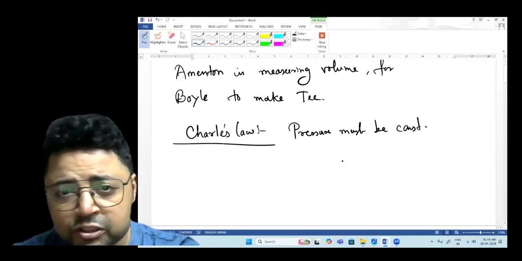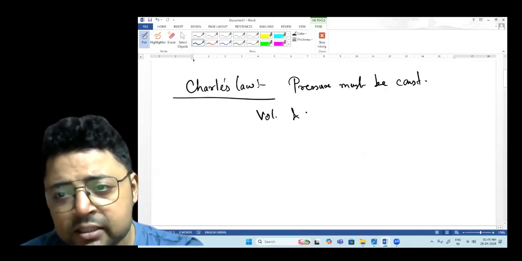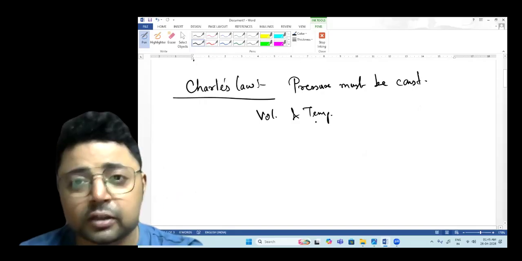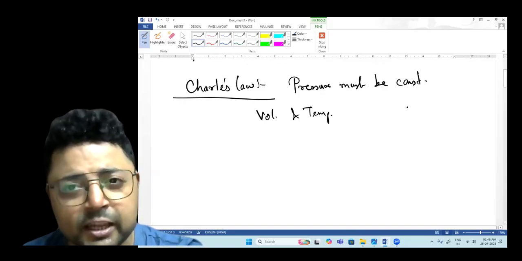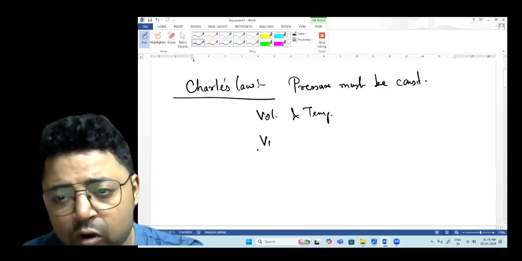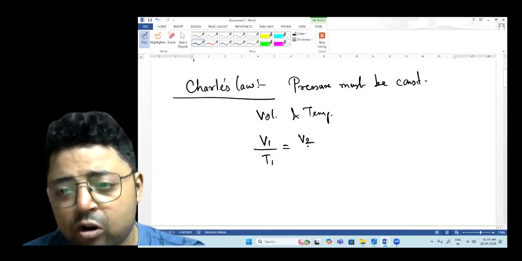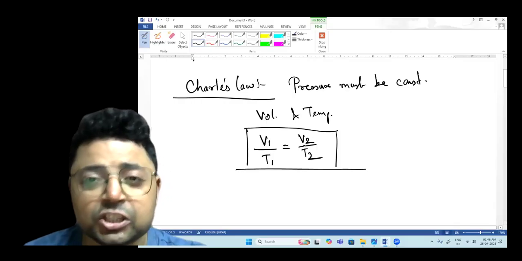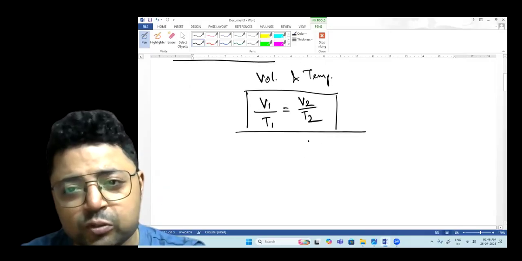When the pressure is constant, the two other variables that remain are volume and temperature. Volume and temperature have a direct relation to each other, and this gives you the equation, the relation in Charles' law: V1 by T1 equals V2 by T2.